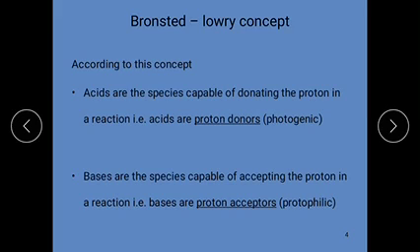According to Bronsted-Lowry, a base is defined as a chemical species which can accept a proton from another substance in a chemical reaction.